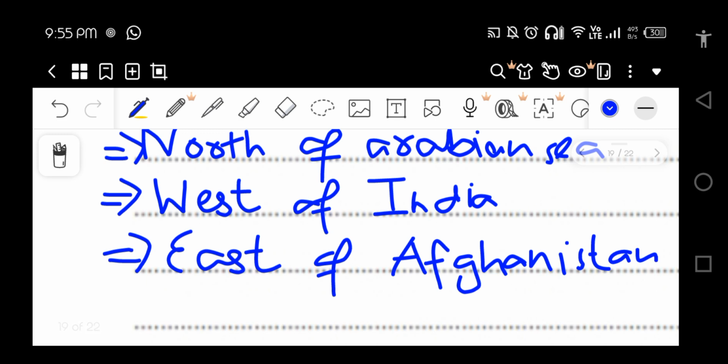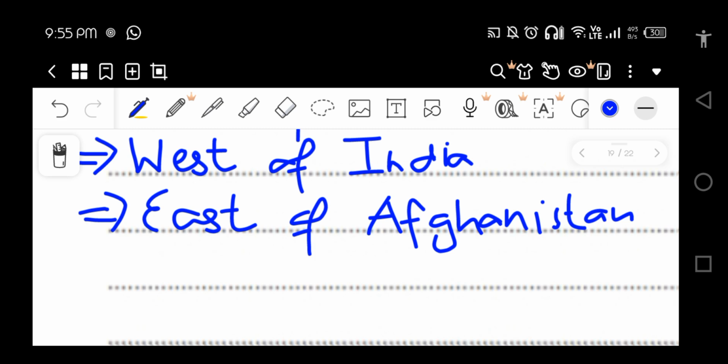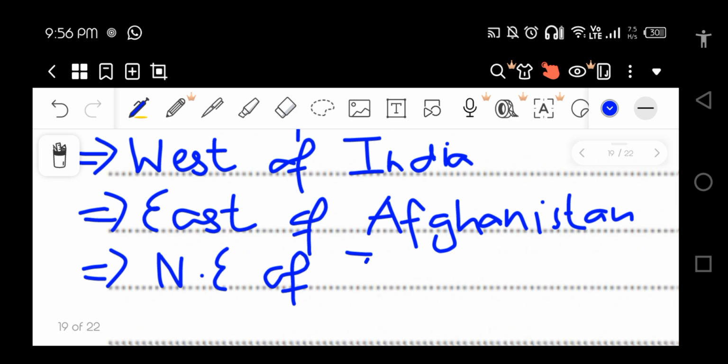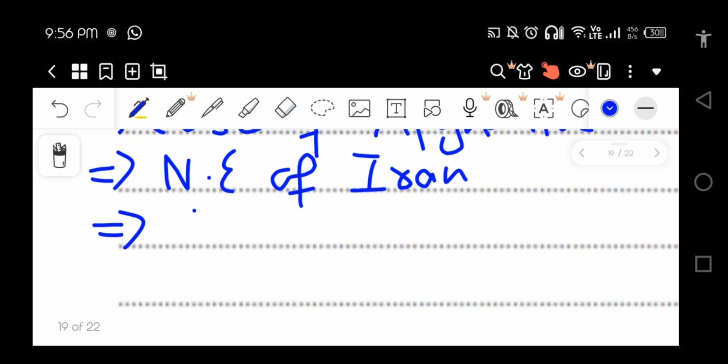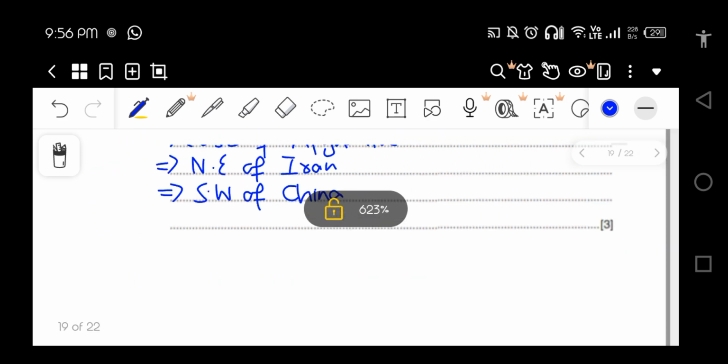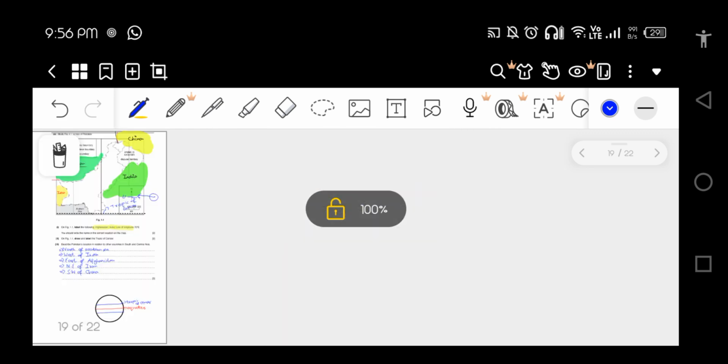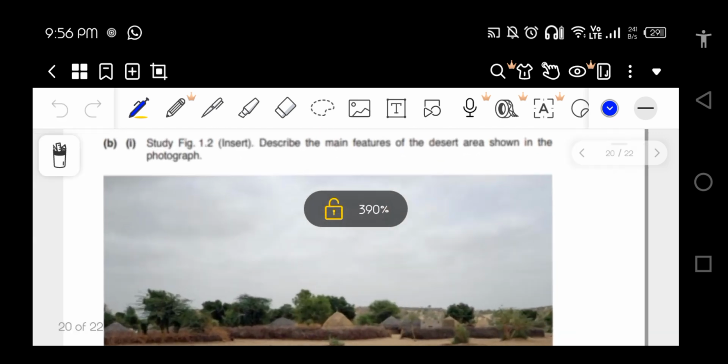You can use the lines of longitude and latitude as well, but we haven't done it yet, so I will not give an example related to that. So we can say that Pakistan is northeast of Iran, right? Northeast of Iran. We can say southwest of China. You just have to tell Pakistan's location in relation to other countries, and we're done with it. Okay, next question. Study fig 1.2.